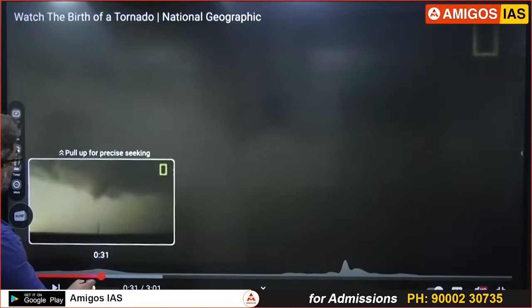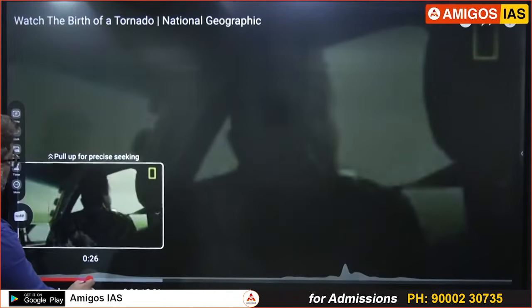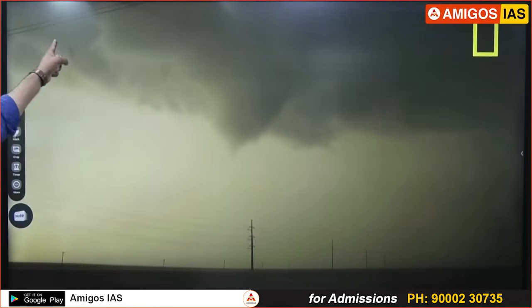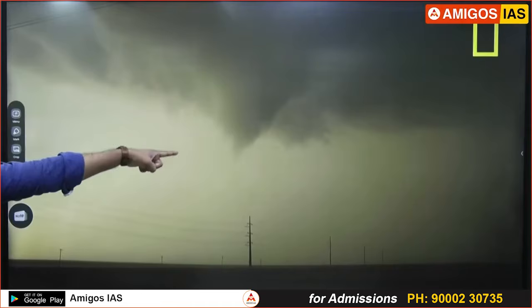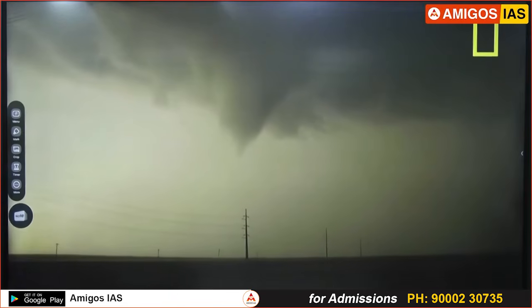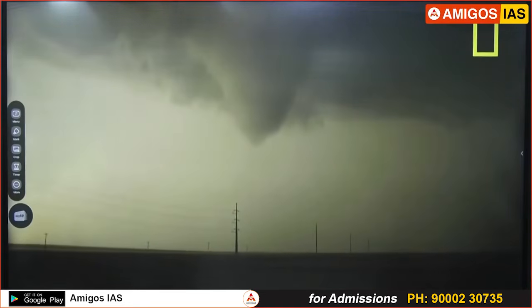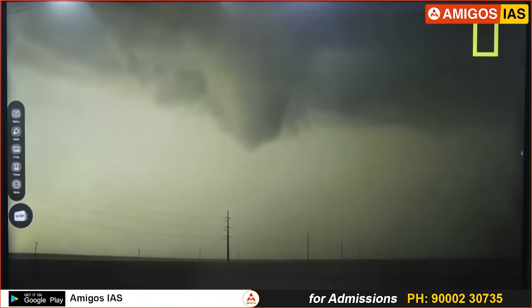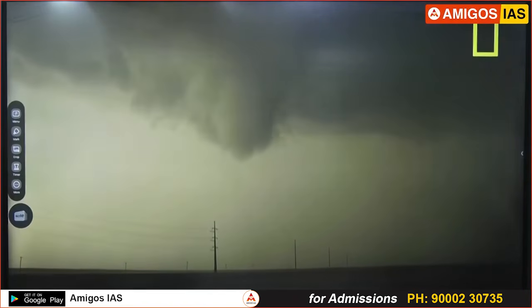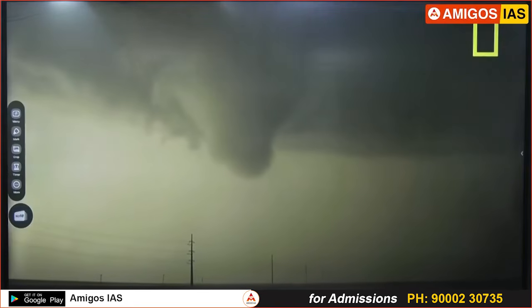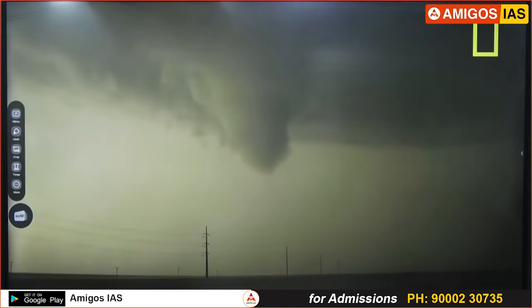I'll forward it to the appropriate part. First thing is evening time. It's a cumulonimbus cloud. The wind has entered it slowly. You can notice it's coming down, like a spiraling downslope wind. It rotates anti-clockwise in the northern hemisphere, clockwise in the southern hemisphere. See how it is coming down slowly, funnel shaped. It's coming down.